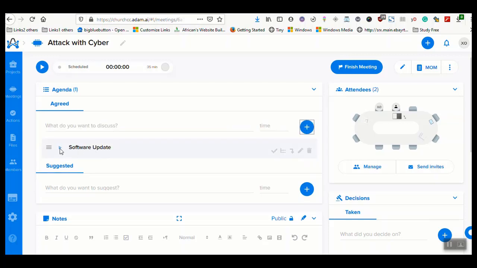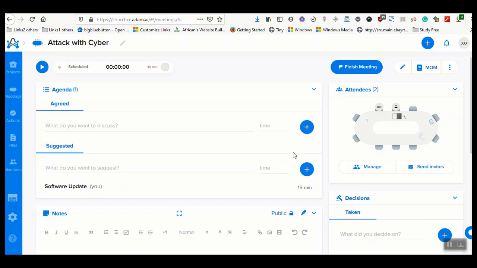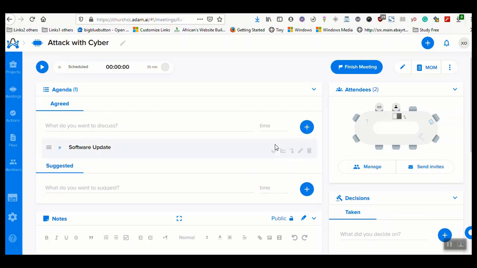Now the good thing about that is that whatever you do, if this was a complete agenda, you click on complete. If there's a sub agenda, you click on sub agenda. If this needs to move to suggestion, you can move it to suggestions. You can see we move the update to suggestion. We can move it back to agendas. And if you want to edit it, and if you want to delete it and all that. So suggestions, you can also put suggestions and you put the time.